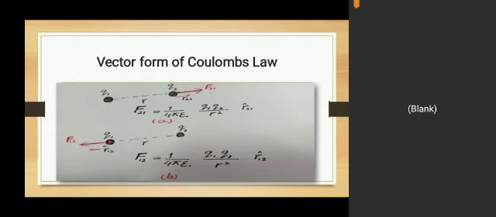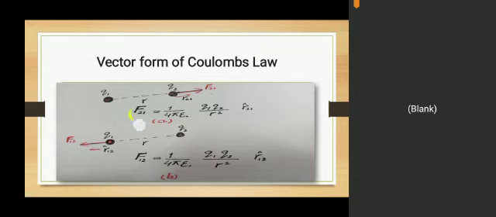Now the vector form of Coulomb's law. Now we are going to draw the vectorial form in a specific direction. We are not concerned with positive or negative charges. We have taken just two charges, this one is Q1 and this one is Q2. Maybe they are positive charges or negative charges, having a distance r between them. Now consider Q1 is exerting a force on Q2. Then the direction of force is this one, and this r is the distance between Q1 and Q2. If we draw a vector of this r, then it shows this direction.